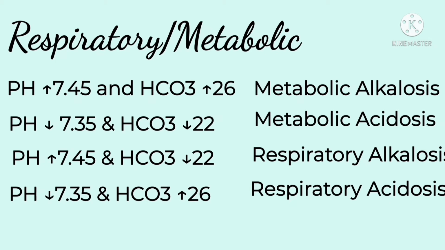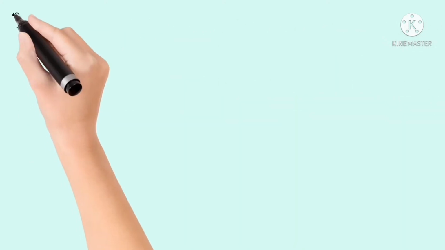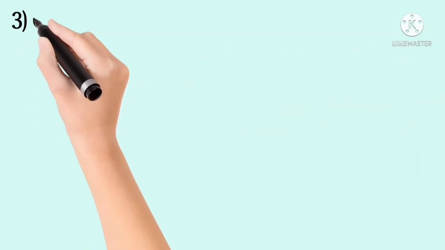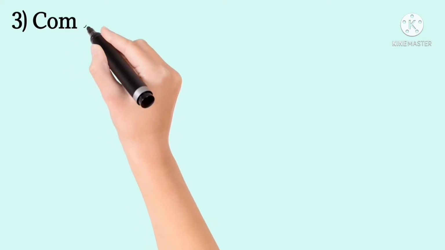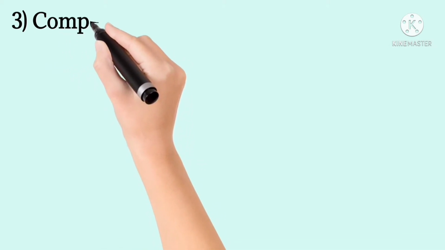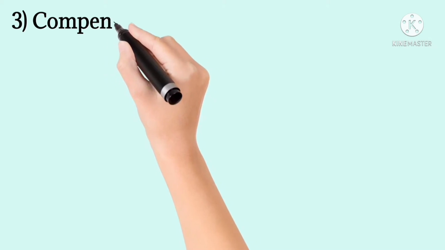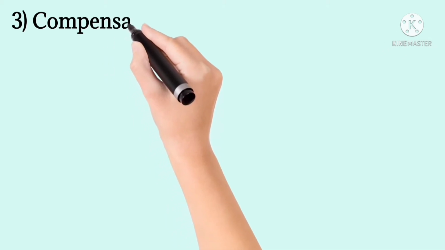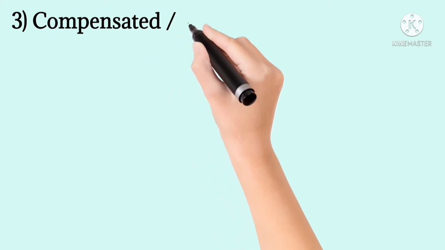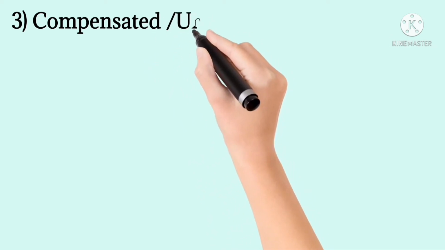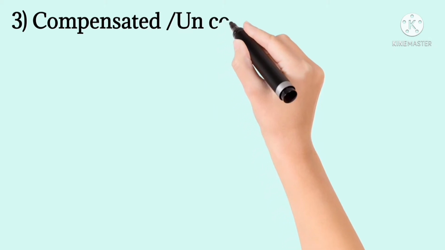Compensation can be thought of as the body's attempt at correcting an imbalance. Is one system in the body trying to compensate for an abnormality in another system? We can investigate this by looking at the opposite component of the problem. In an acidosis, we would look at the level of HCO3, whereas in alkalosis, to determine if the body is compensating, we would look at what the CO2 is doing.